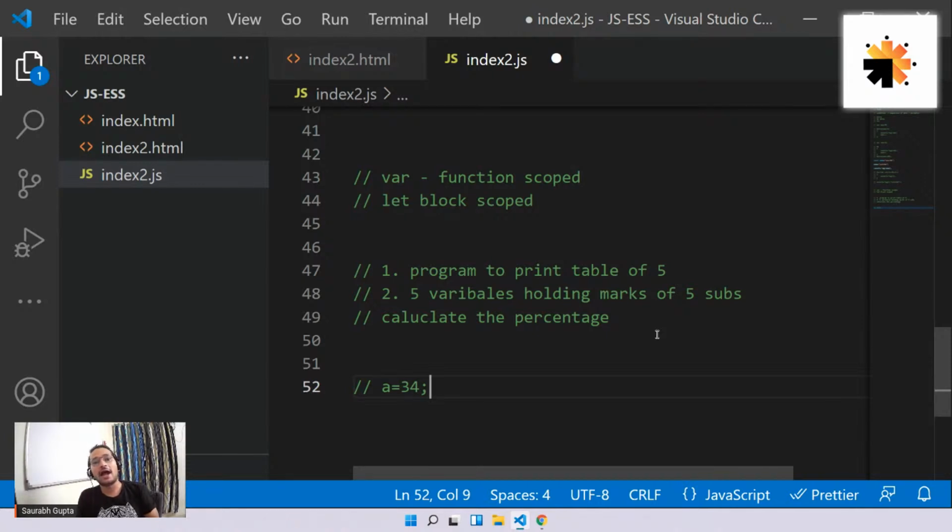Okay. And day after tomorrow we'll start with DOM manipulation. And in the last 2 days, we are going to create the music player. So guys, we are building that up. Okay. So be ready, everyone. I hope you guys understood everything. And I hope that from now on, if anyone comes to you and asks you what is a condition, what is a loop, you will have a detailed explanation for them. I hope.